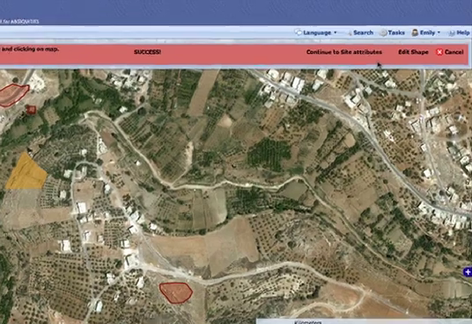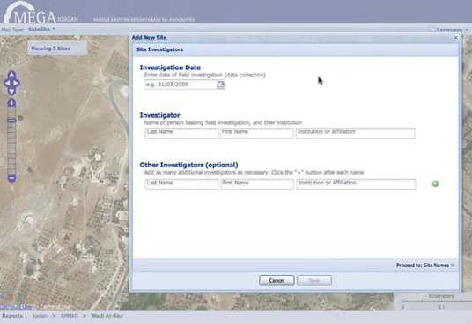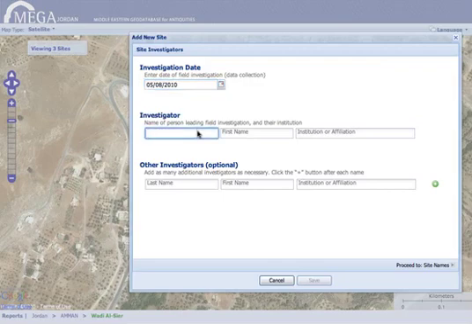After creating the boundary for your site, click the Continue to Site Attributes link to enter attribute information for your site. Begin by selecting the investigation date when the data collection of the site was completed, as well as the name and institution or affiliation of the investigator leading the data collection.